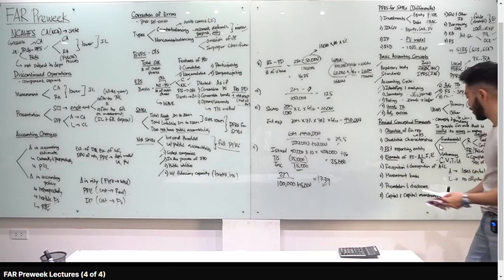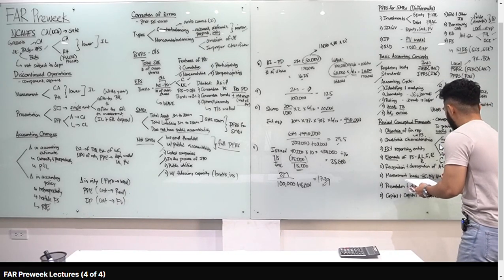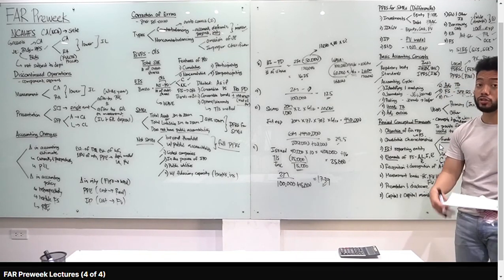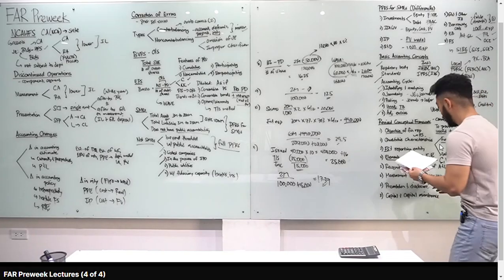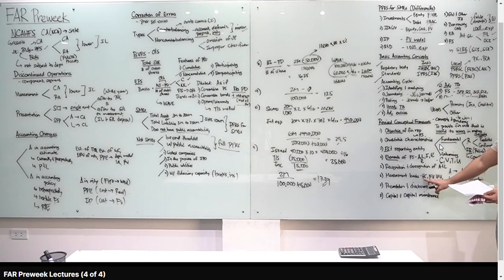Next, measurement basis. Nagbigay na ng mga examples dyan. Ano yung mga examples dyan? Historical cost. What else? Fair value. Value in use. Ano pa? Fulfillment value. Yung fulfillment value, yan din yung sa liabilities or expected value. And then current cost or yung replacement cost. Ulitin ko class, measurement basis: historical cost, fair value, value in use, fulfillment value para sa liabilities, and current cost.